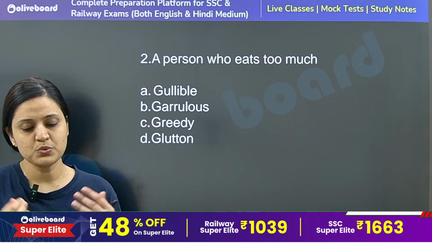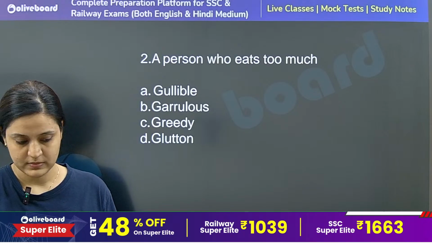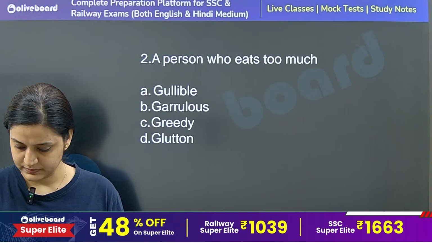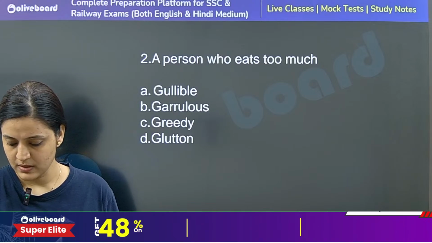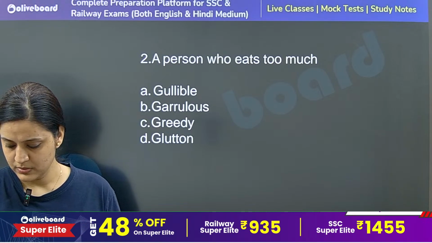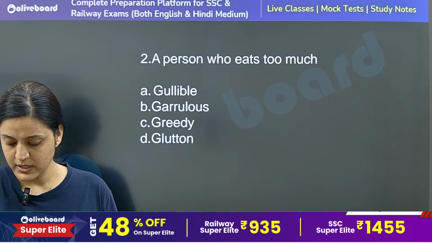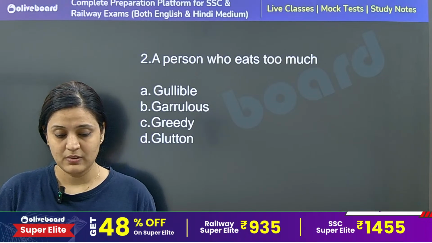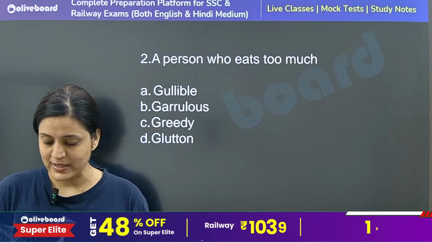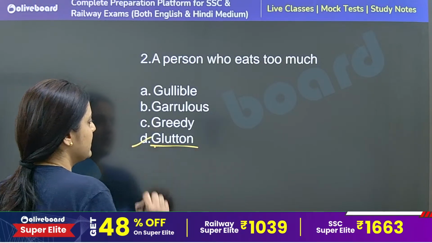A person who eats too much: glutton. You might have seen a person who eats too much; we say a voracious eater. So that type of person is a glutton. Option number D is the correct answer.